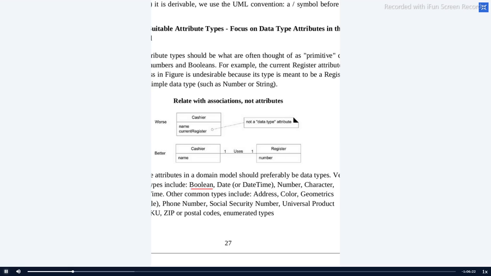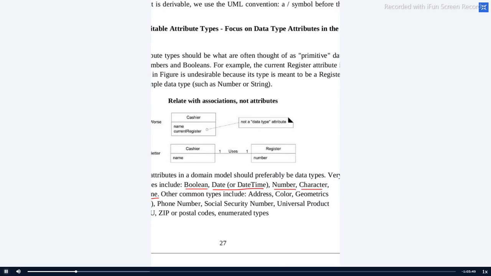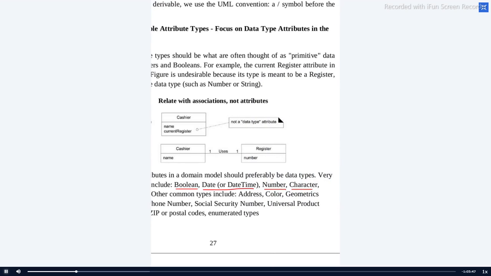Second one is date or time. And third one is number. Fourth one is character. And string. Everyone note down: string, time. So these things are predefined. If you are going to add some more things, you can add address, color, geometric.